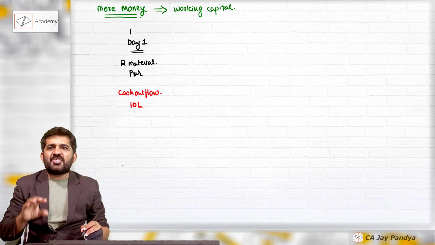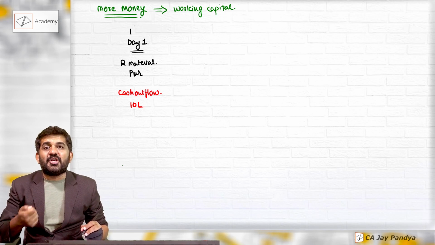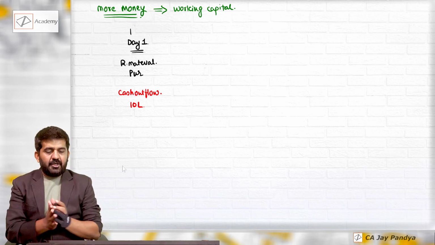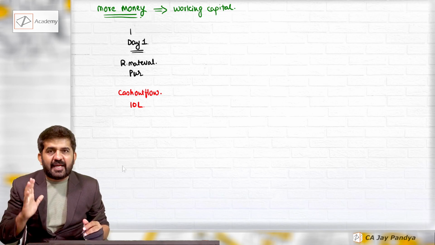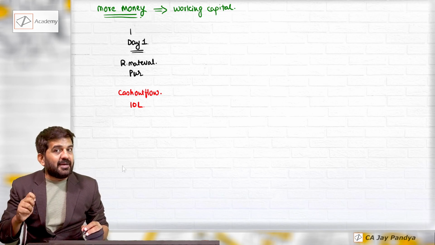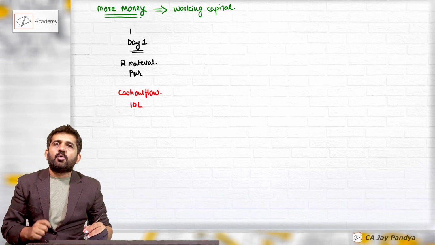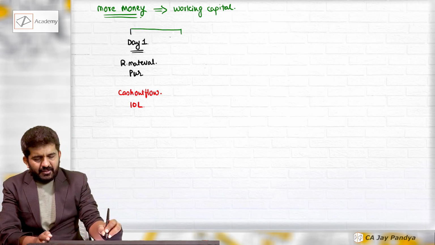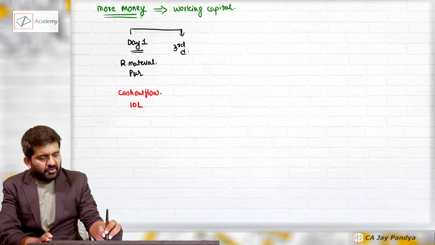See, there is a cash outflow today of 10 lakhs rupees. But there is no cash inflow as on today. It will happen, but it will not happen today. So, she has purchased raw material worth rupees 10 lakhs. She had got that working capital requirement of 10 lakhs rupees and try to understand this goes into automatic processing. But that goes into automatic processing on third day.